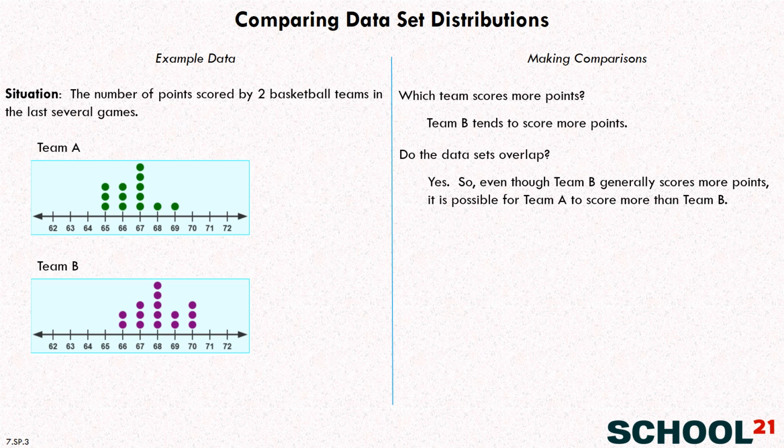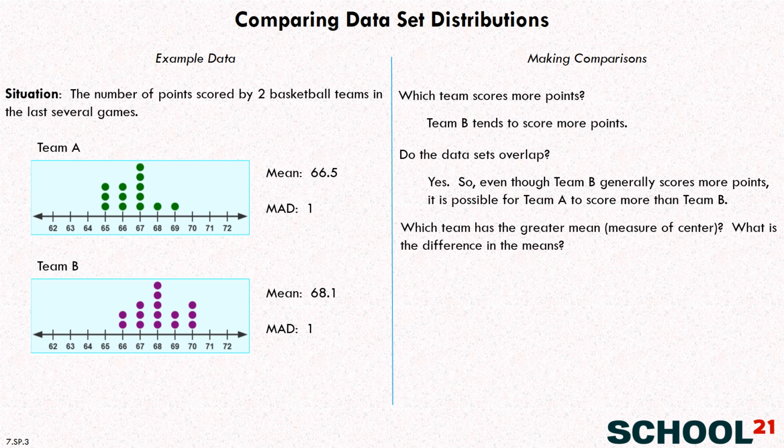Now let's put in a little bit more information about each. What we've done is we've put the mean and the mean absolute deviation here for both of the data sets. So let's observe a little bit more here. Which team has the greater mean? Now remember, that's the measure of center. And what is the difference in the means? So if you look at this, okay, Team A has 66.5. Team B has 68.1. That makes sense because remember we said that Team B kind of scores more points. You think the center of Team B's data would be a little bit higher than the center of Team A's.